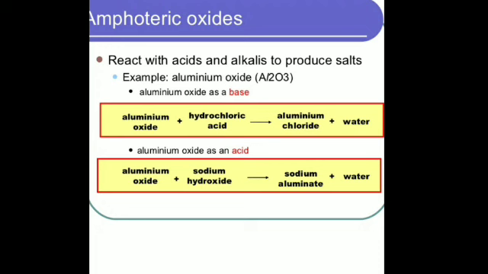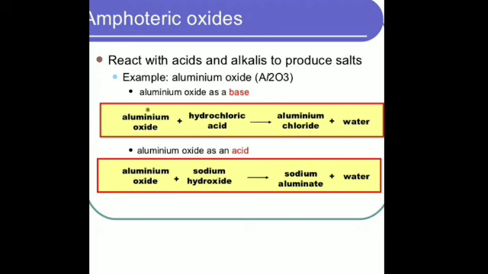In the case of basic oxides, they react with acids to give salt and water, while acidic oxides react with bases to form salt and water. So amphoteric oxides work both ways. They can react with both acids as well as bases to produce salt and water. Such an example has been given.